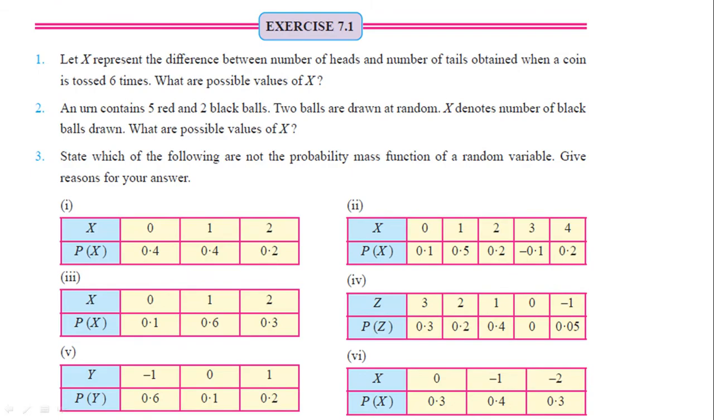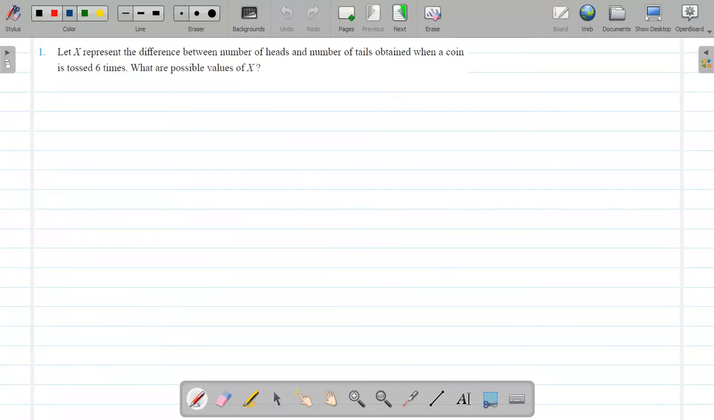So let us see. Now see the first question. Here it is defined that let x represent the difference between the number of heads and number of tails obtained when a coin is tossed 6 times. What are the possible values of x, that we have to decide. Here the discrete random variable is defined and the coin is tossed 6 times. So just to understand, I will explain like this.